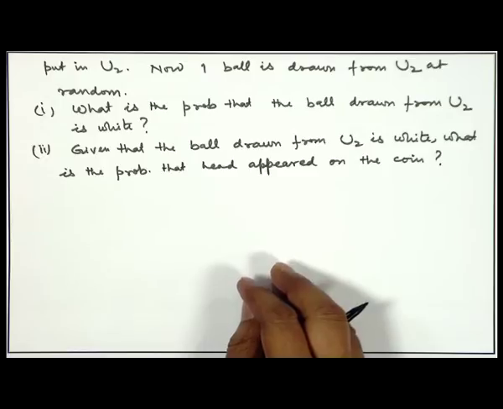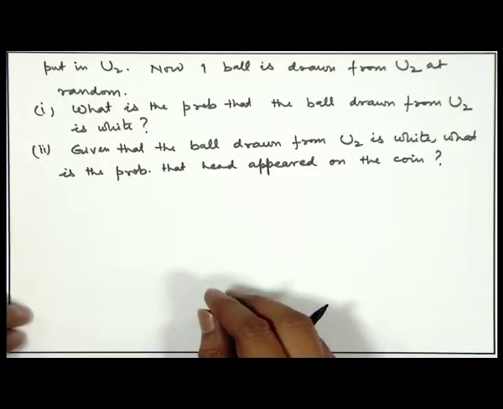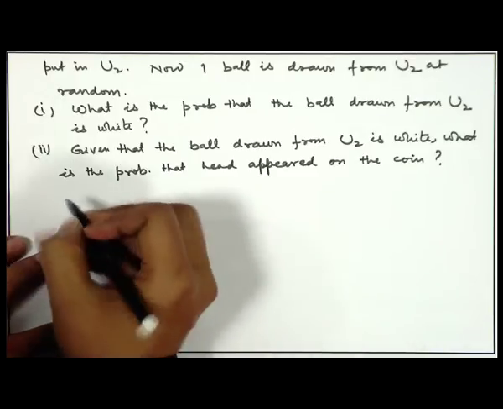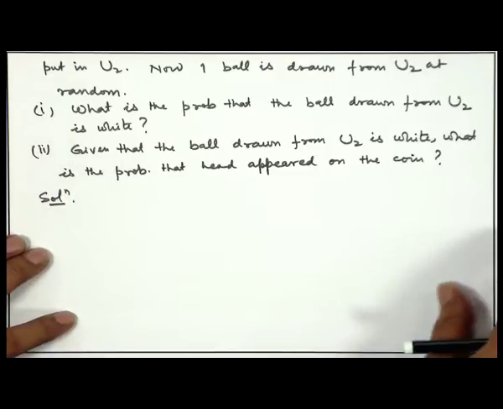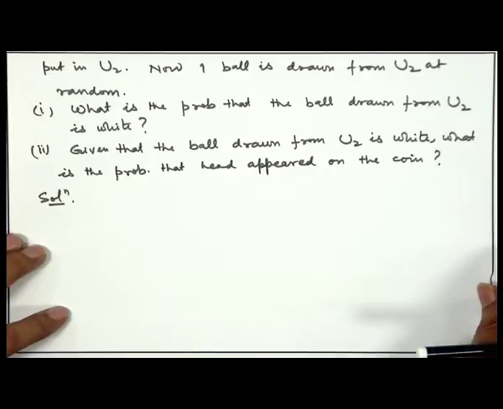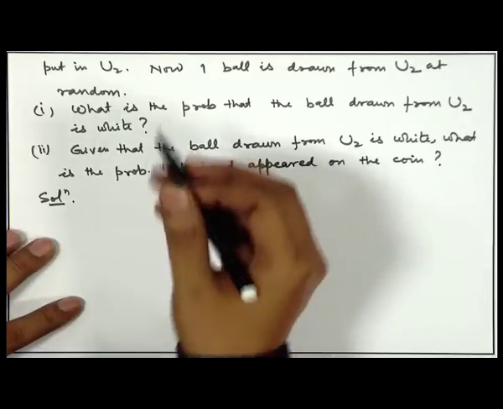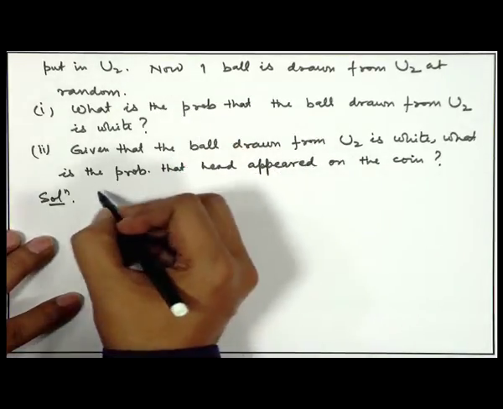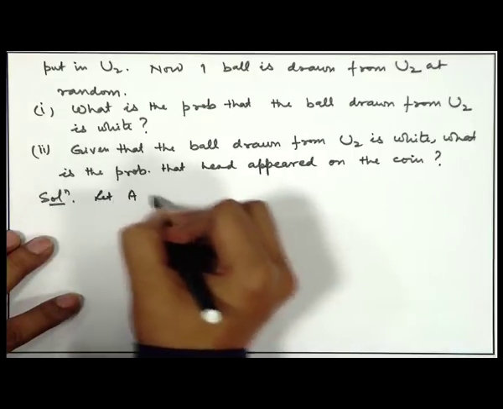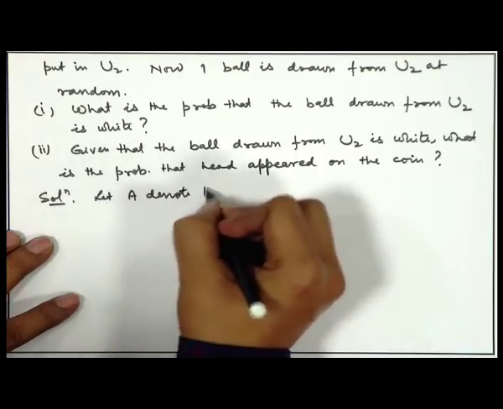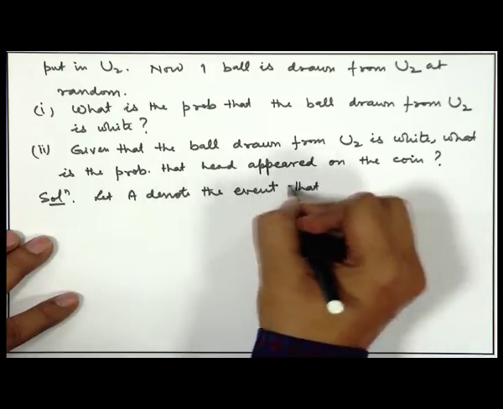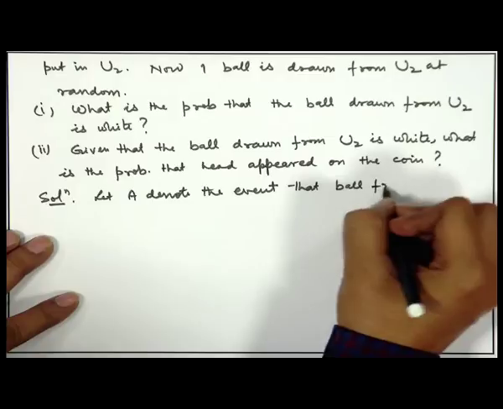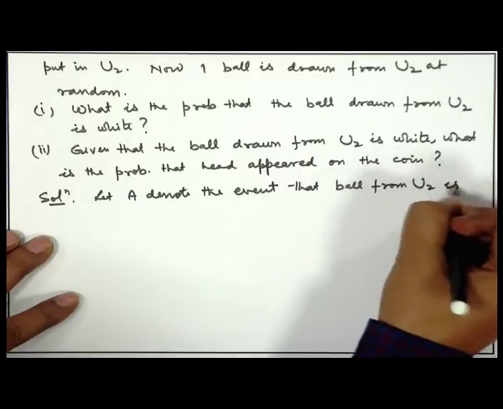This is one of the problems which was asked in one of the earlier engineering entrance examinations. Let us look at the solution in full. So, I am using the set theoretic probability here. Corresponding to each event, we will define a set. So, let A denote the event that ball from U2 is white.